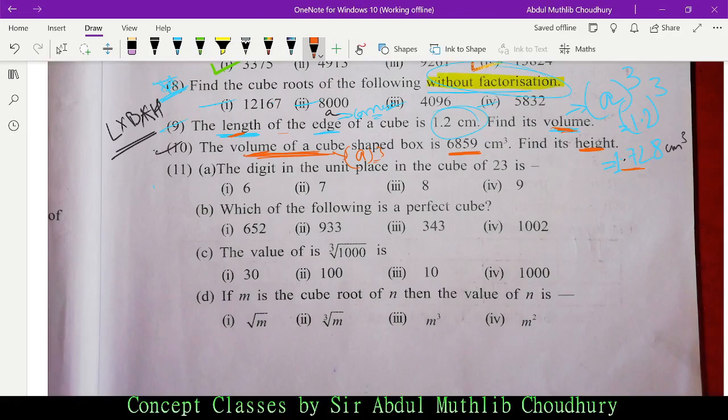See, 6859. We have to find out the height. Out of how many sides are there? There are 3 sides. How many sides do we need? Only one side. So how do we arrive at this? By factorizing. So we do it by 19.